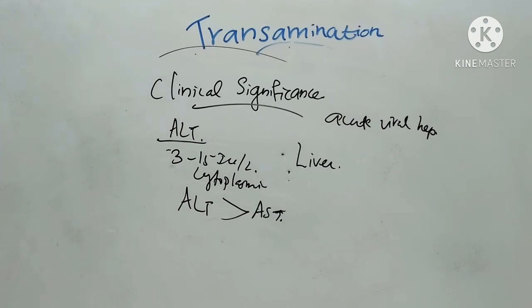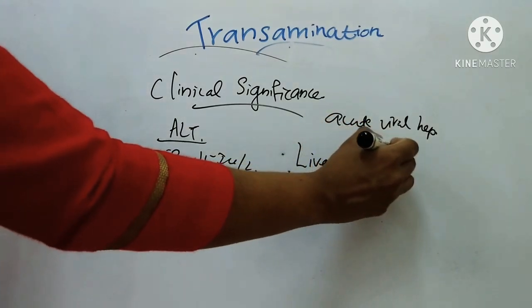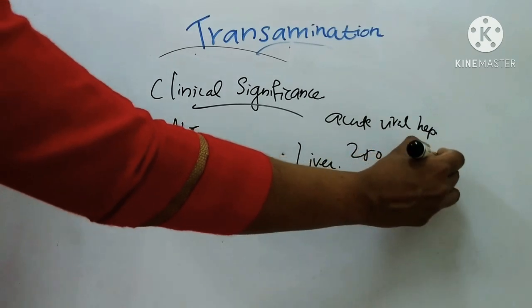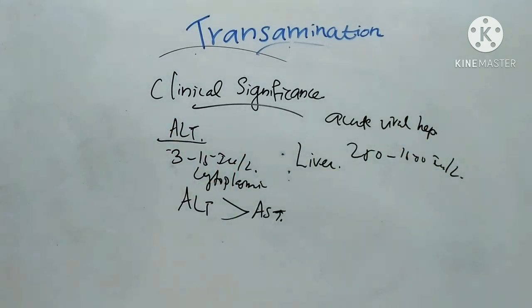Highest values are seen in acute viral hepatitis, with peak values of 250 to 1500 IU per liter or more at the time of maximum illness. It is useful for screening in outbreaks of acute viral hepatitis.